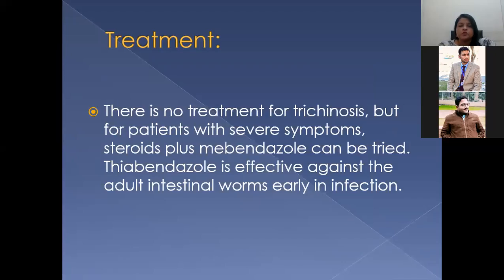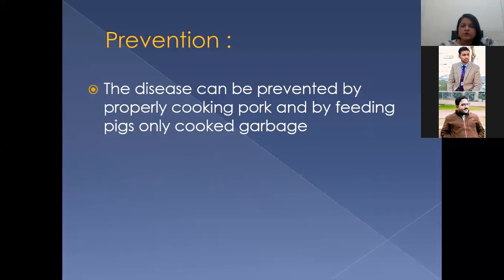What is the treatment? There is no treatment for trichinosis, but for patients with severe symptoms, you give steroids plus mebendazole or albendazole, which can be tried in order to get them better. Thiabendazole is effective against the adult intestinal worm infestation, and early in the infection it is very useful. How can you prevent it?